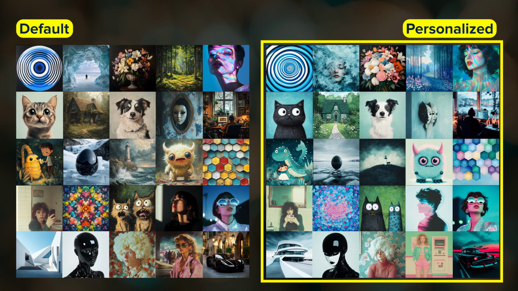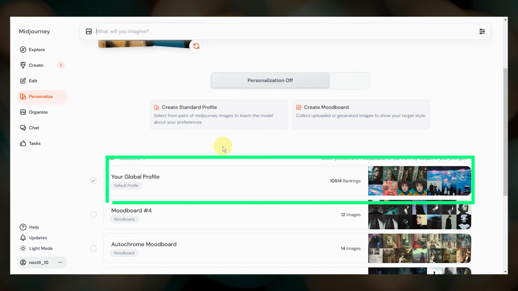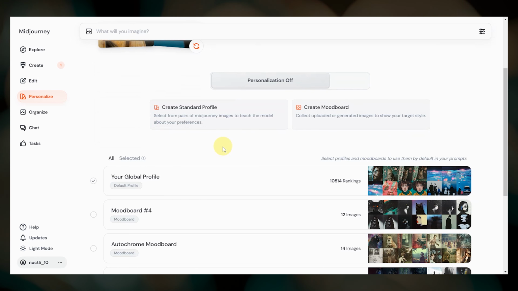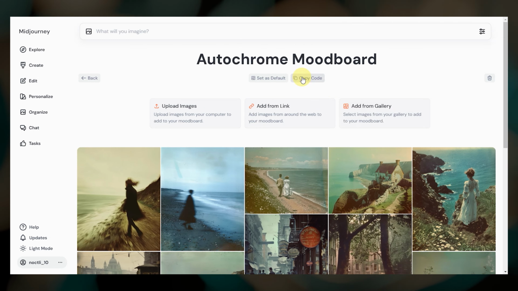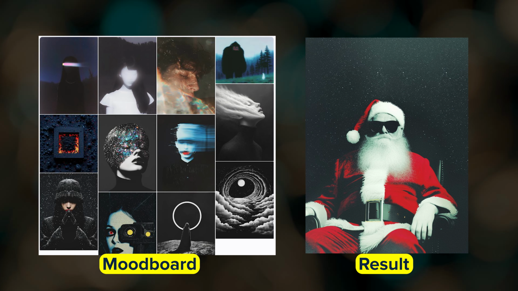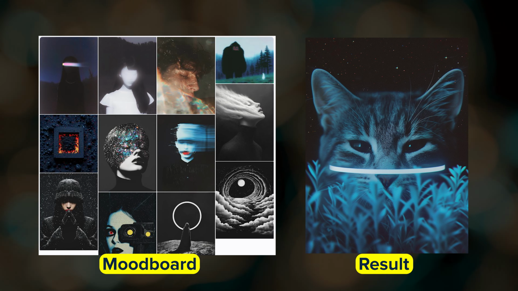Lastly, model personalization was completely revamped. In addition to our global profile, we can now create multiple personalization profiles, including mood board-based personalization. This opens up even more space for customization, particularly when you have projects that require different aesthetics.